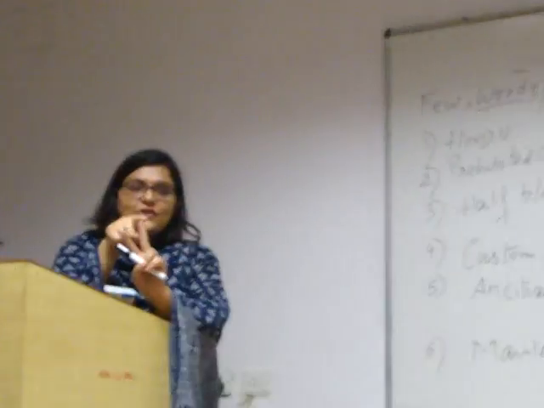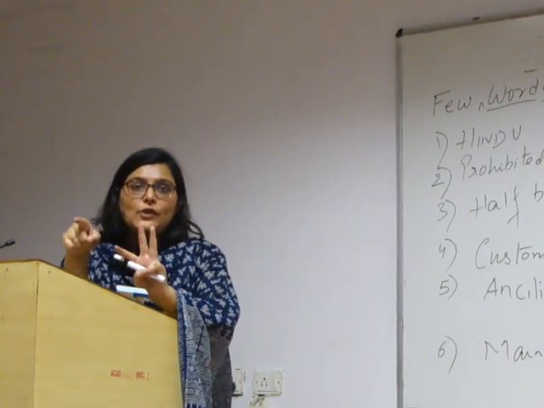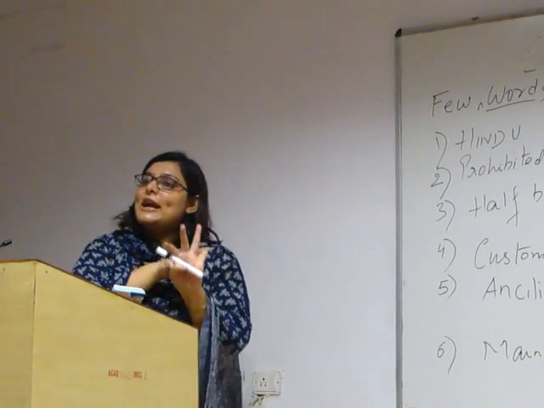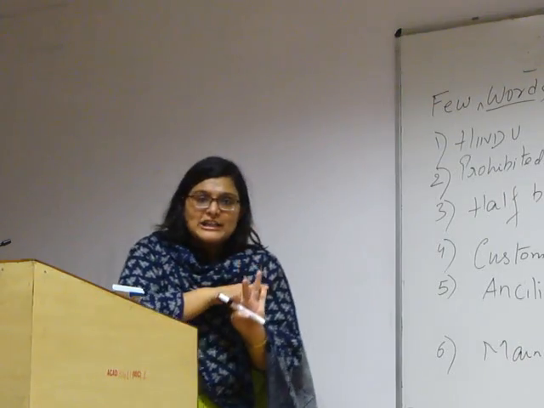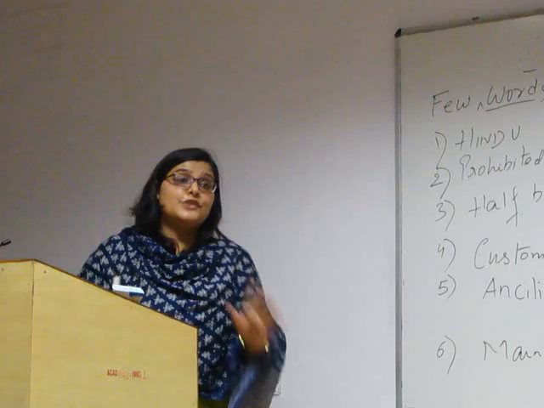Sapinda. Those are the five conditions required for a valid marriage. Let's repeat them fast. First, bigamy should not be there. Second, unsoundness of mind, physical or mental impotency. And third is insanity, that is recurrent insanity. Bride 18, bridegroom 21. No marriage between prohibited degrees. No marriage between Sapinda relations. That's it. This is your Section 5.